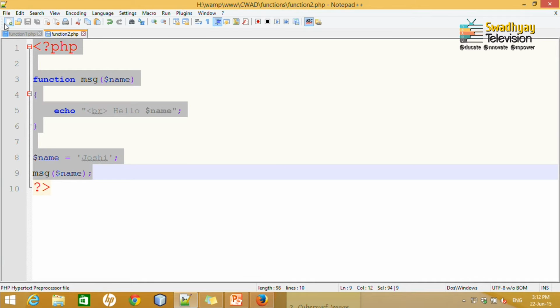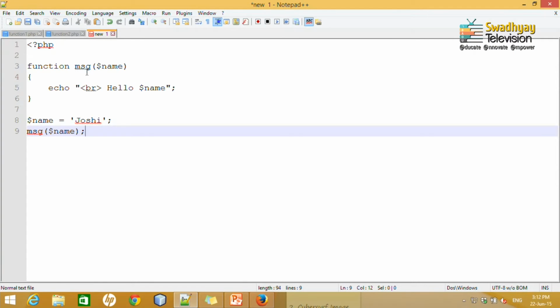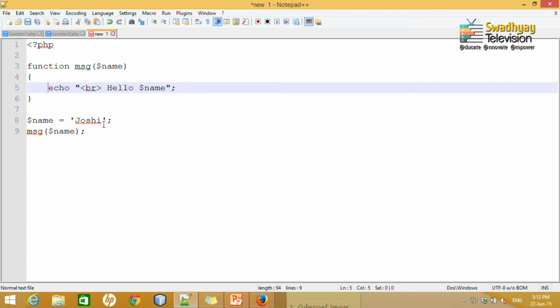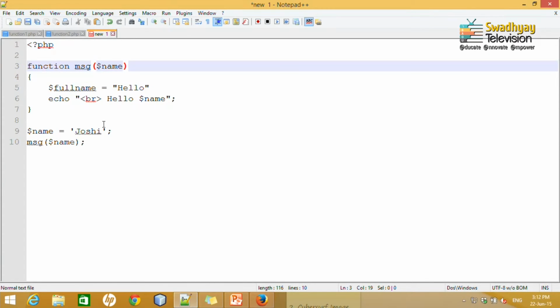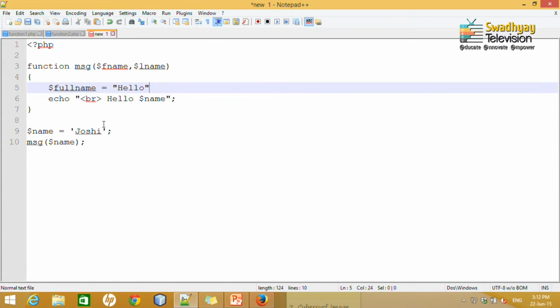Or in the same way we can write a return value as well. Say for example, I take the same example and now here let us say I define $full name is assigned to, or let me take, it will take more than one argument. So, we provide $fname and $lname, and we define $full name as variable fname.